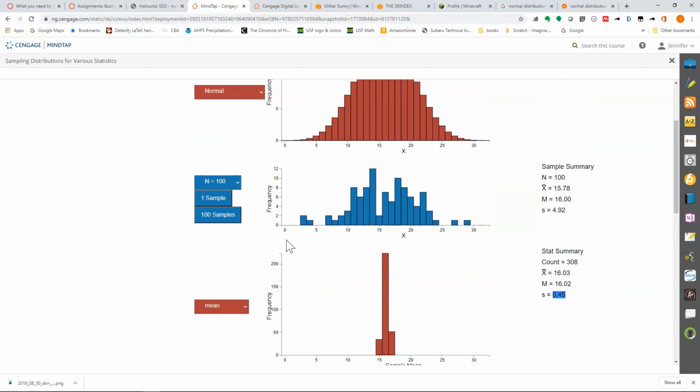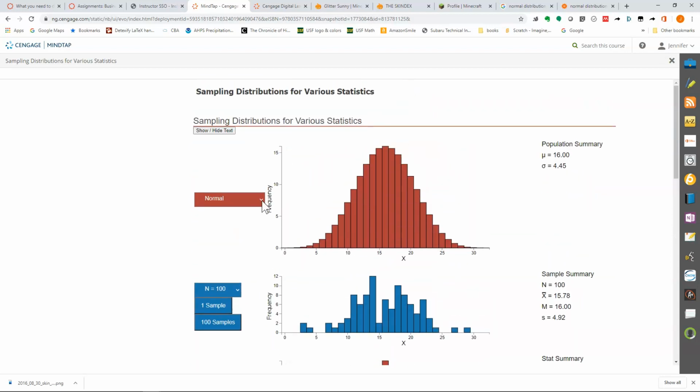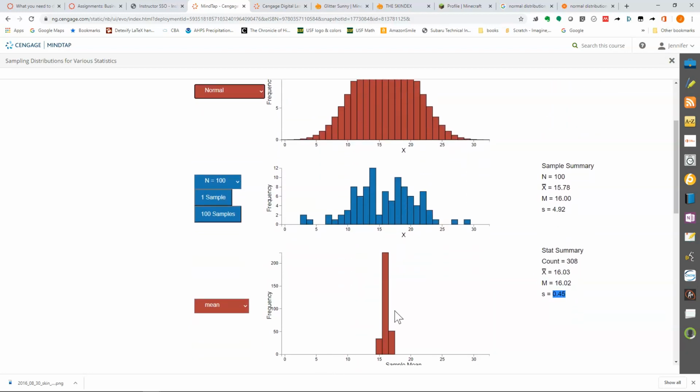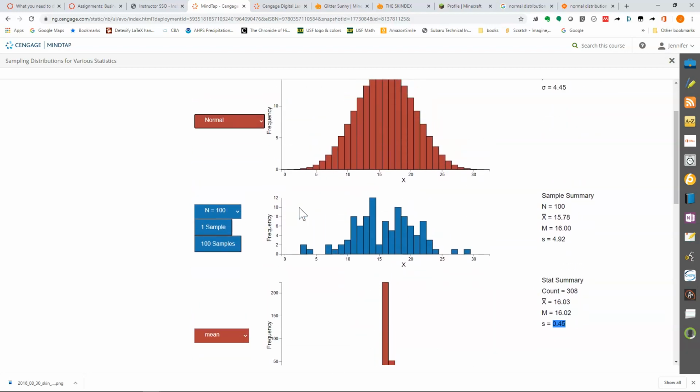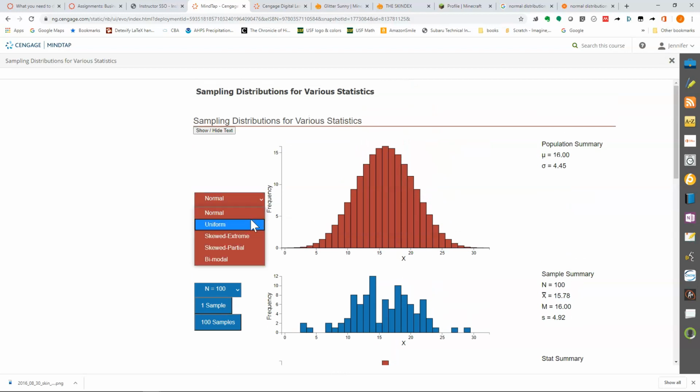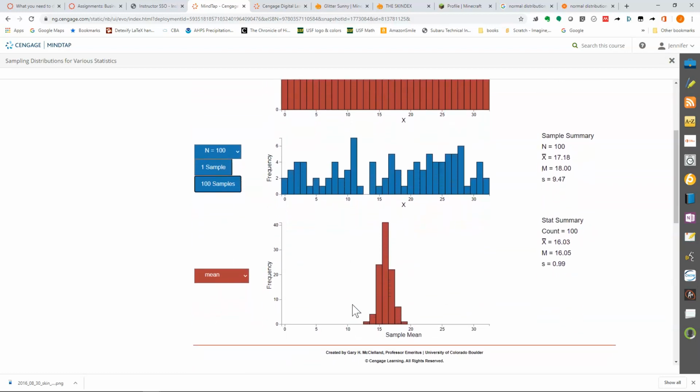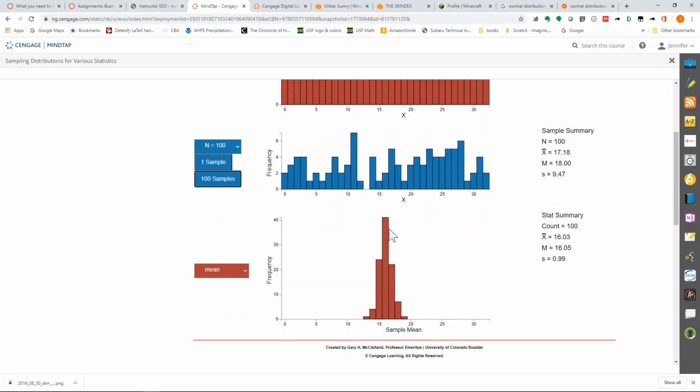So the lesson here is that sample size matters. The other lesson that comes from the central limit theorem is that it doesn't matter what your original data looks like. So it's maybe not a huge surprise if we have a nice normally distributed population variable that we're getting things that look like a normal distribution over here. But it doesn't matter what we pick. The uniform distribution, we can do the same thing. Let's take 100 samples. You see what this looks like? It looks like a very skinny bell curve.